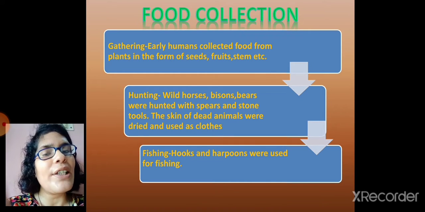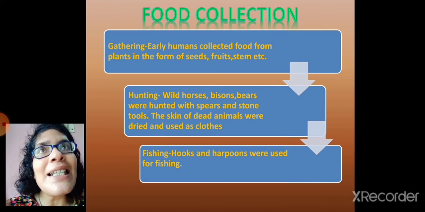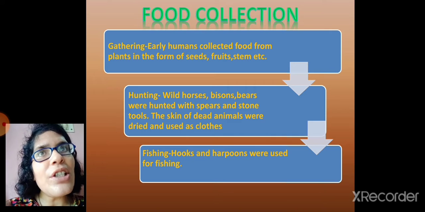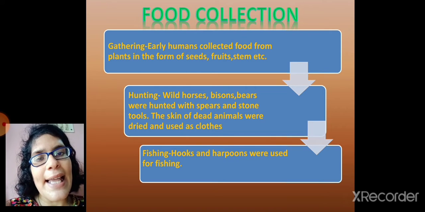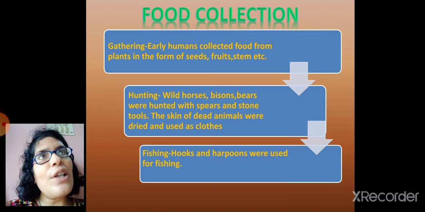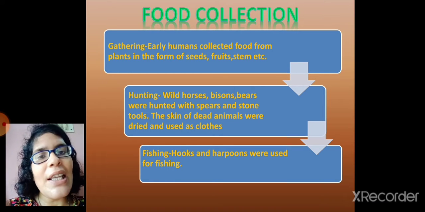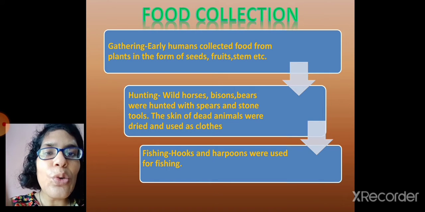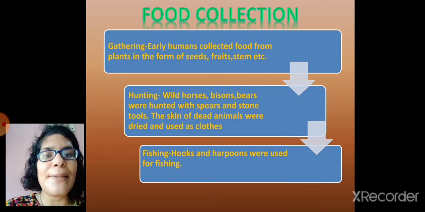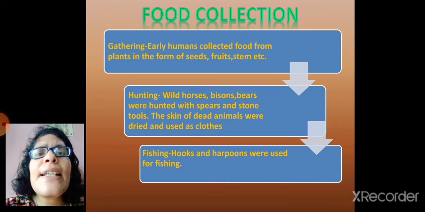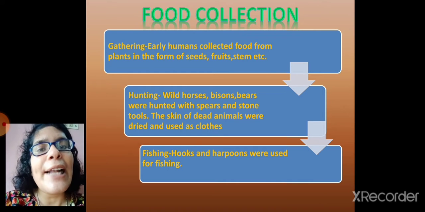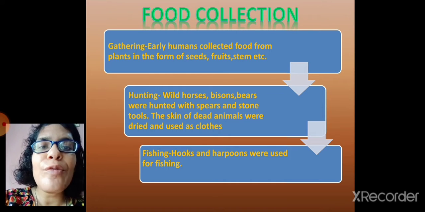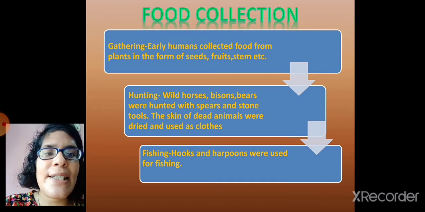Another very important thing, the early humans used the skin of the animals as their dress, as their covering, because at that time cloth making was not invented. People did not know how to make clothes. So they dried the skin of the animals and used it to save them from cold, heat, storm, etc.